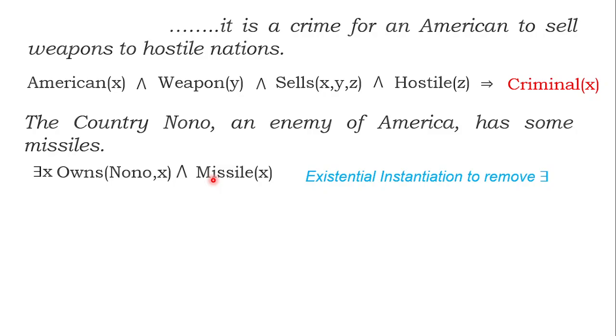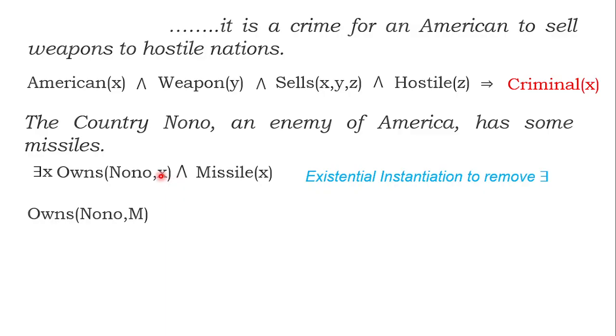Now we can remove this particular existential quantifier and in the place of X we put that particular term. What is that term? Nono owns M. X has to be replaced by a constant, the ground term.